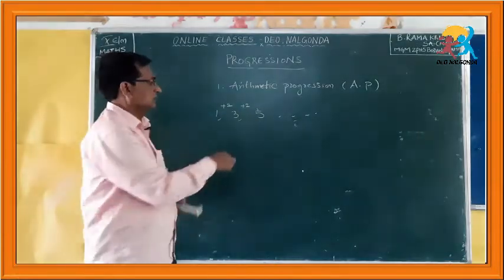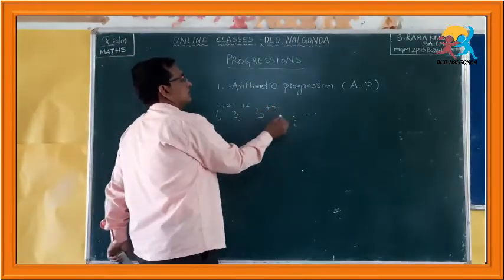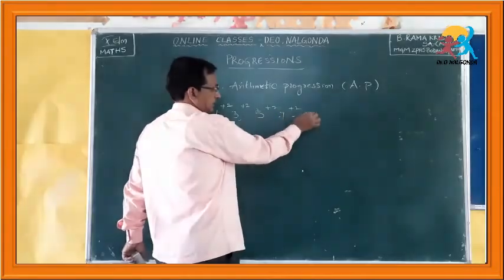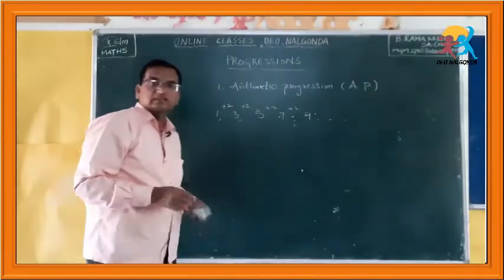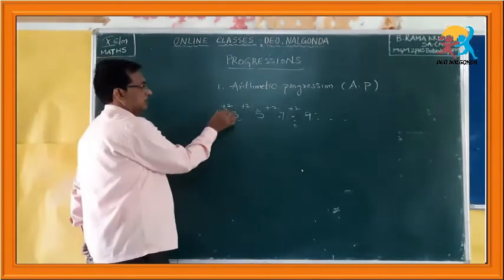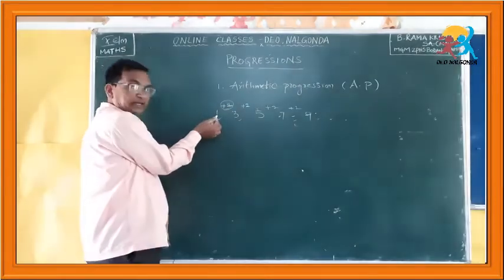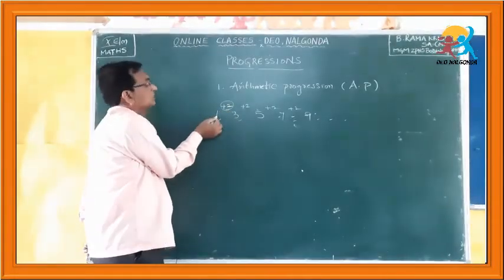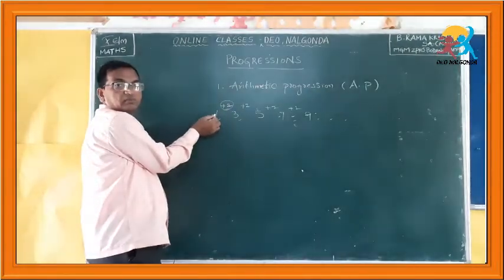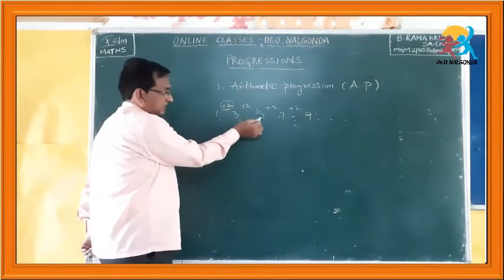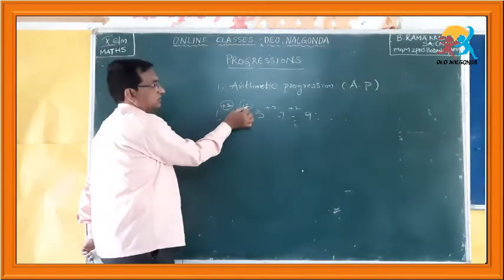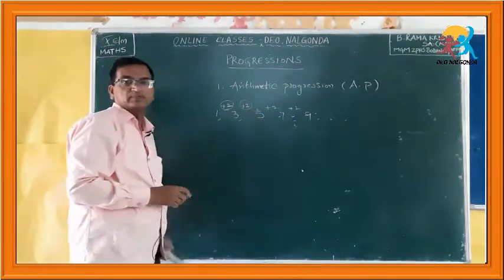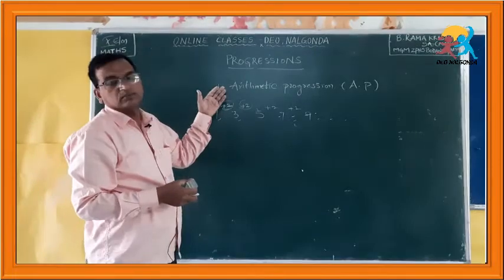If you add 2 to 5, you will get 7. If you add 2 to 7, you will get 9, and so on. Here what is the fixed value we are adding? We are adding 2 to the preceding number to get the next number. So that is what an arithmetic progression is.